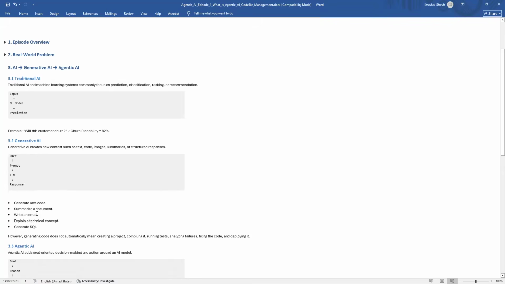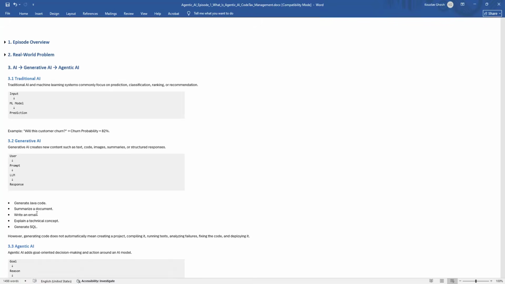But there is also a limitation. Suppose I ask it to create a Spring Boot application, compile it, run the tests, fix any errors, and create a pull request as well. A normal LLM response might generate the code, but generating code is not the same thing as actually performing all the operations I have requested.